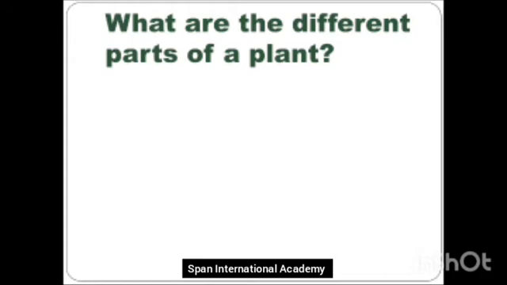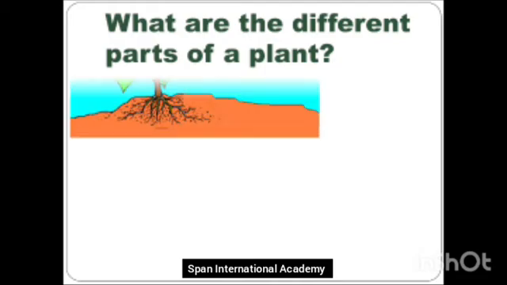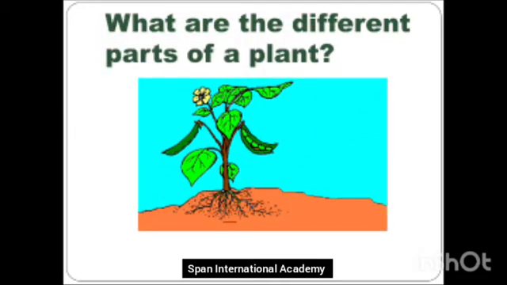You remember I had sent you a beautiful picture and you all had drawn the different parts of a plant and labeled it very nicely, and you all even colored it beautifully. Now again, let's revise the different parts of a plant. To begin with, we have the roots. Can you see the roots? See it very carefully. The roots are in the ground. So this is the first part of the plant.